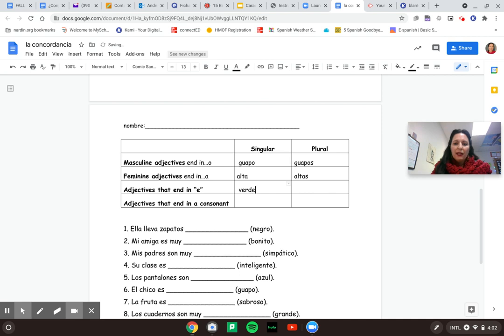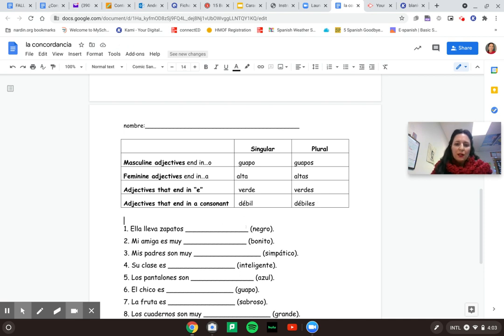Say we had a word like verde. That's an adjective that ends in an E. How do we make that plural? If we had more than one thing that were green, we would say verdes. And then if we had a word like débil, which is weak, if we wanted to make that plural, we would say débiles. So we have weak and then weak plural.